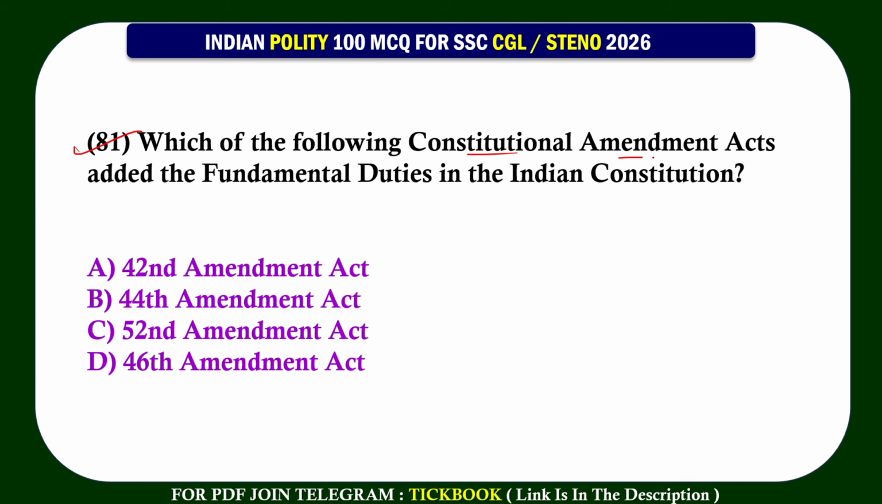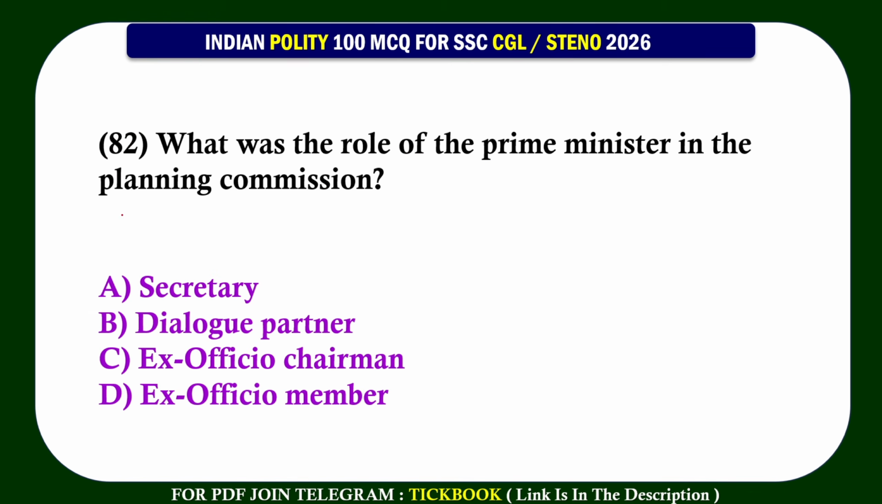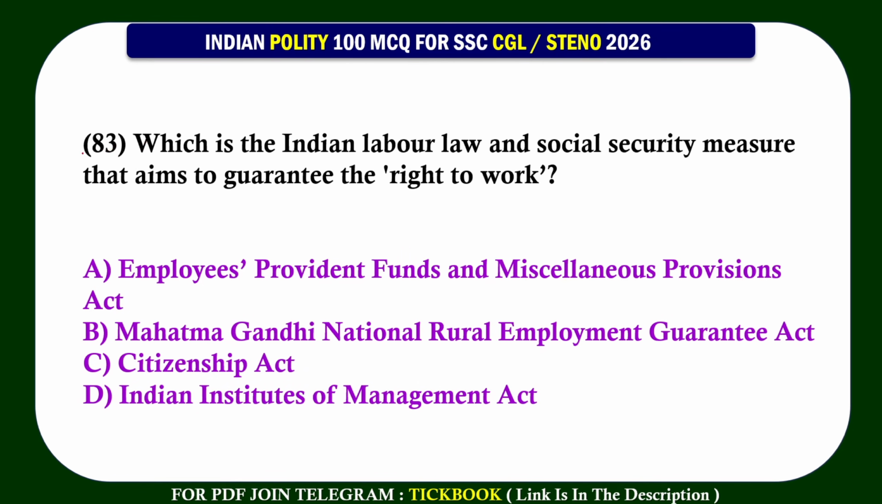81. Which of the following constitutional amendment acts added the fundamental duties in the Indian Constitution? Option number A, 42nd Amendment Act 1976. 82. What was the role of the Prime Minister in the Planning Commission? Option number C, ex officio chairman. 83. Which is the Indian labor law and social security measure that aims to guarantee the right to work? Option number B, Mahatma Gandhi National Rural Employment Guarantee Act.